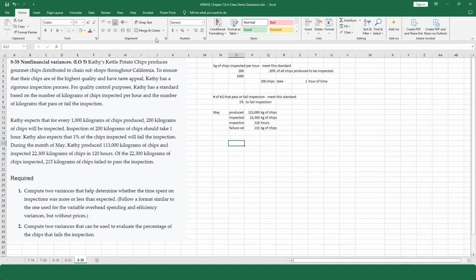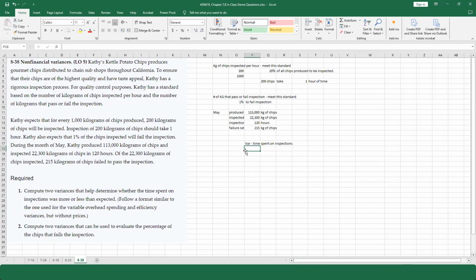Now, compute two variances that help determine whether the time spent on inspections is more or less than expected. And they say follow a format similar to the one used for the variable overhead spending and efficiency variances, but without the prices. So in this case, although I usually use the diamond approach for the variable variances, I really can't use the diamond approach. It's not going to work. I don't have an application rate or anything like that, but I can use a similar thought process.